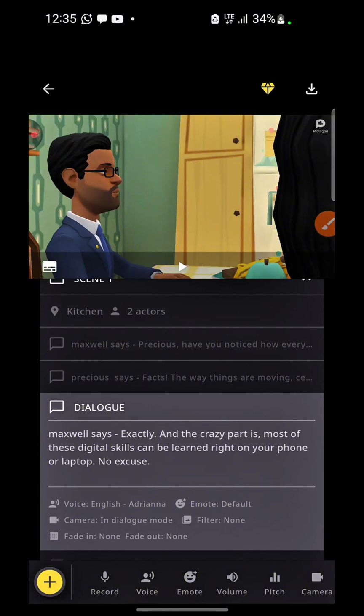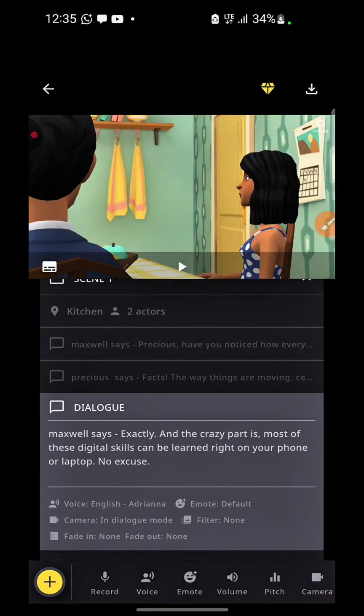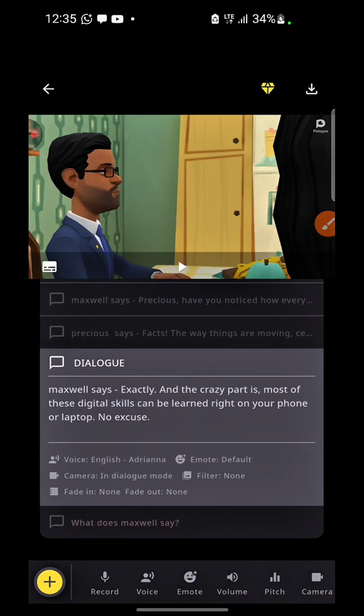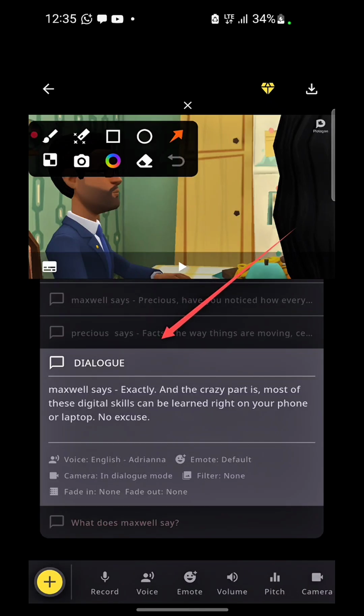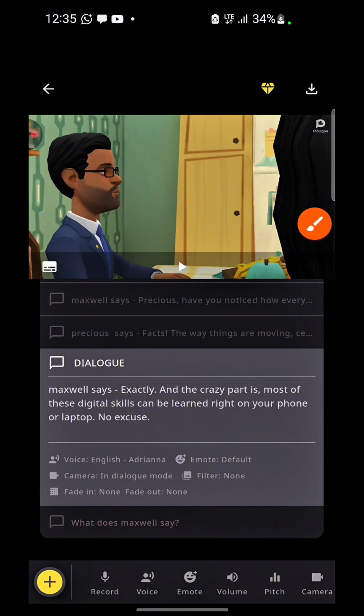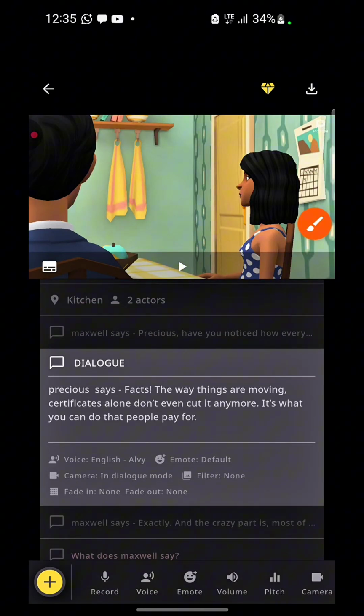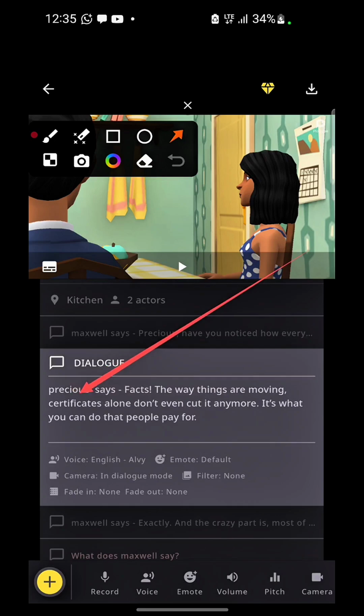So let's assume maybe you made a mistake on the text and you want to correct it, right? So you can see all the dialogue right here, you can see them, right? If you made a mistake on one and you want to correct its text, you just have to click on the dialogue itself, and you can see the text appears, right? Maybe you made a mistake on the spellings or the pronunciations.